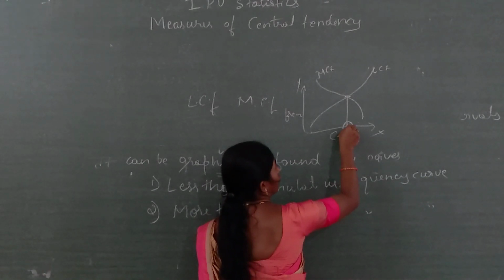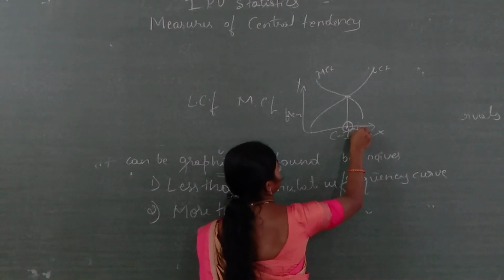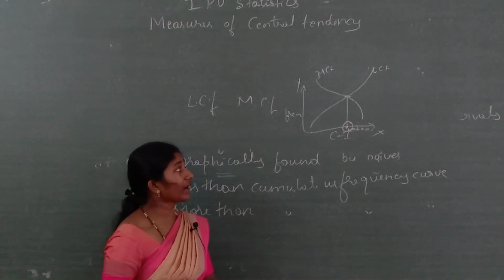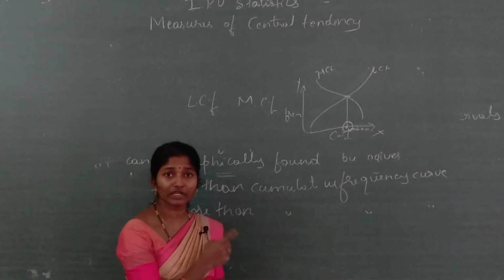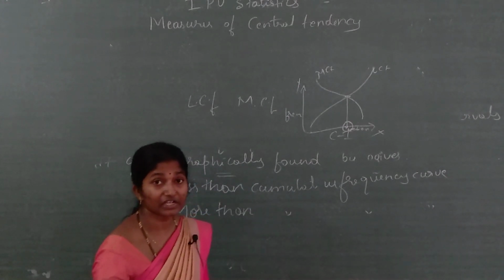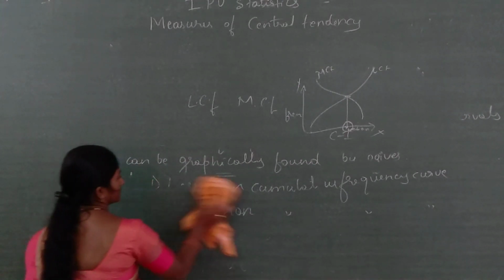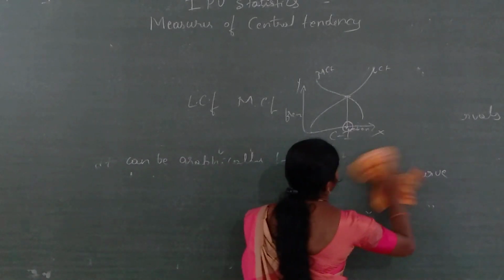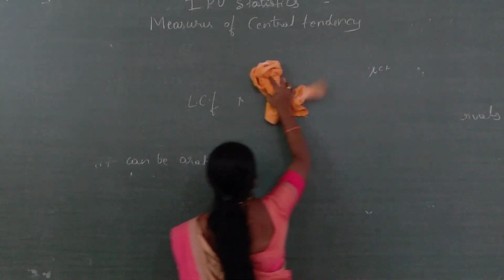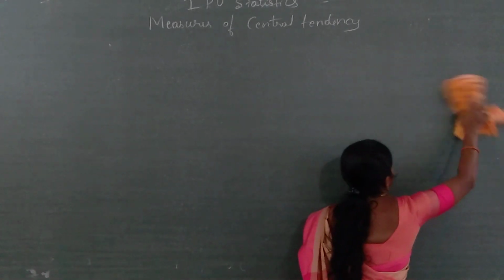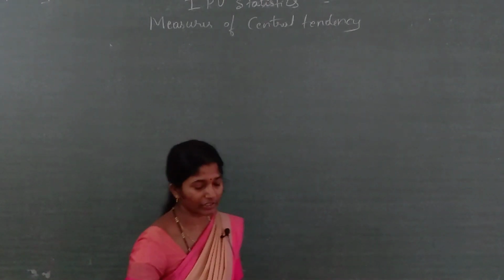Where it joins on the x axis, that is the median. Like this we find the median by using the Ogives graph. The details will be in the diagram and graphical chapters, which are separate chapters, where it will be clear. There we have to use the graph also.